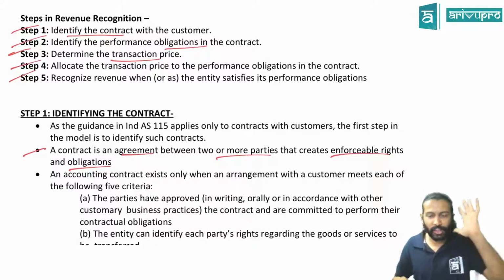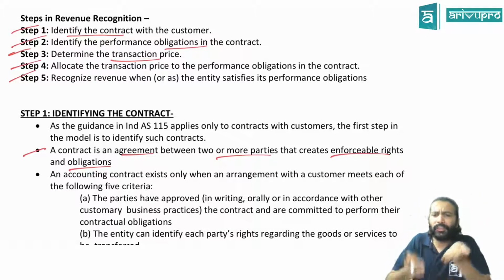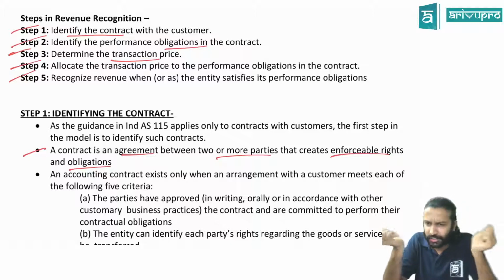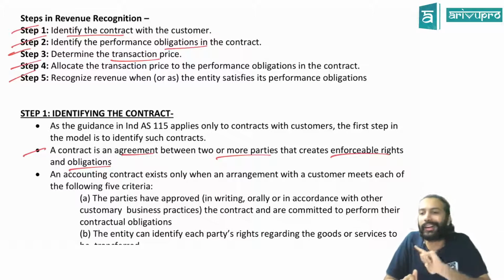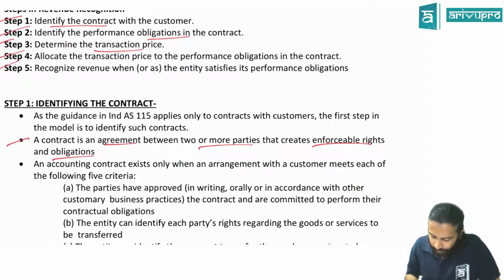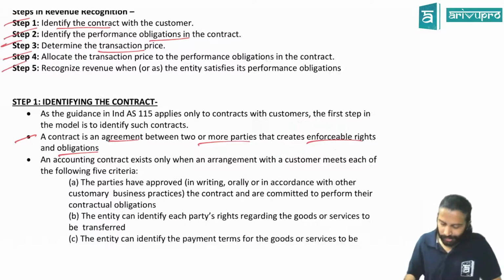Fine? Yeah. So again, what is a contract? Contract means there'll be 2 or more parties involved in a contract. Fair enough? And that contract should create enforceable rights and obligation. That is the keyword. Contract should create enforceable rights and obligation.